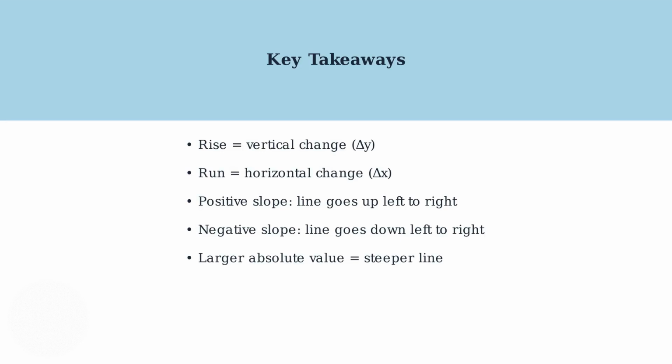A positive slope means the line goes upward from left to right, while a negative slope means it goes downward. Finally, the larger the absolute value of the slope, the steeper the line appears. Understanding rise over run is fundamental to working with slopes. In our next section, we'll learn the precise formula for calculating slope using coordinates, which builds directly on these concepts.